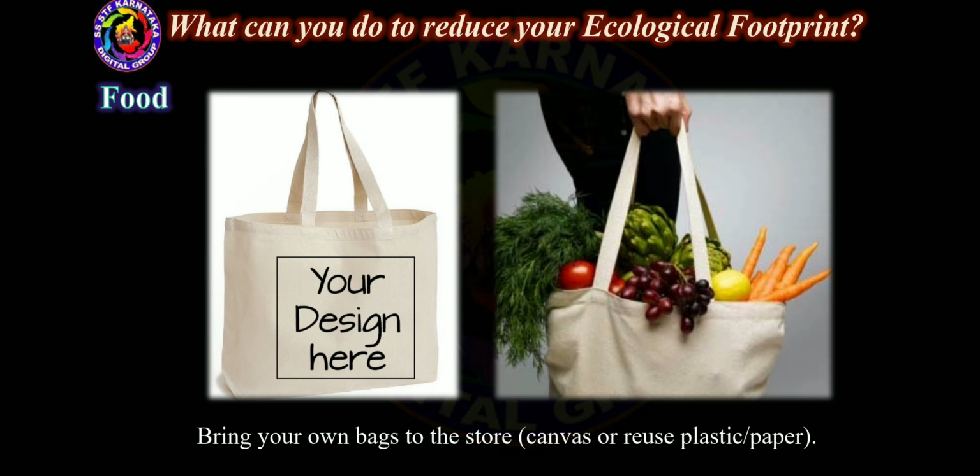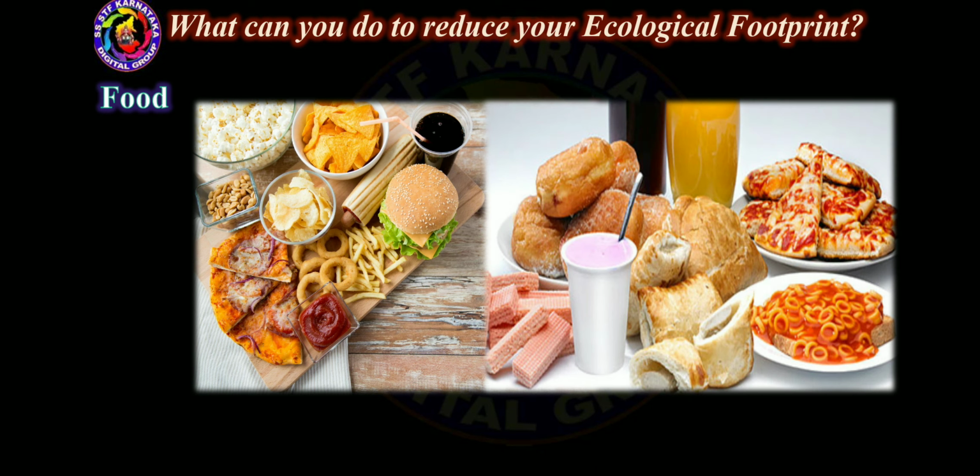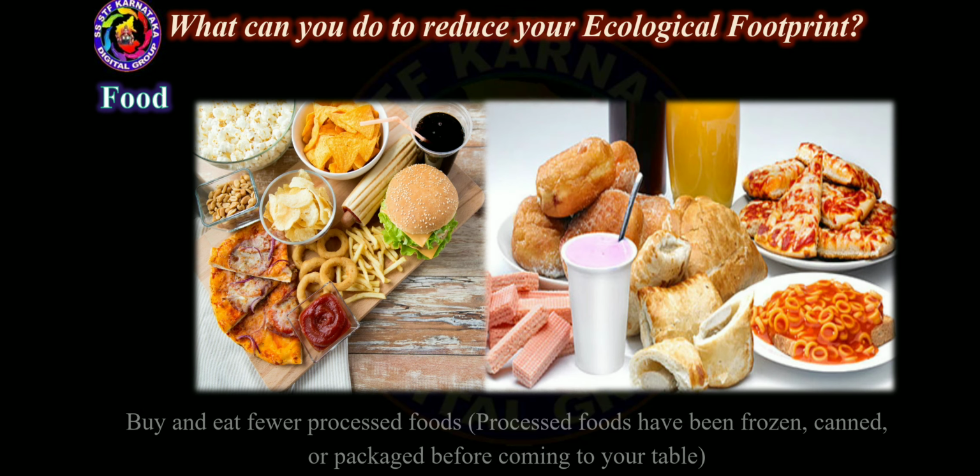Bring your own bags to the store, either canvas or reused plastic or paper. Buy and eat fewer processed foods. Processed foods have been frozen, canned or packaged before coming to your table.